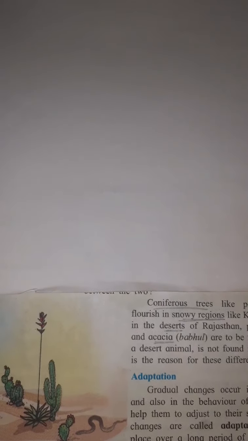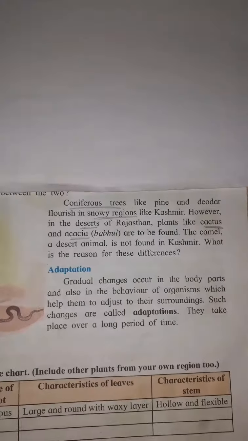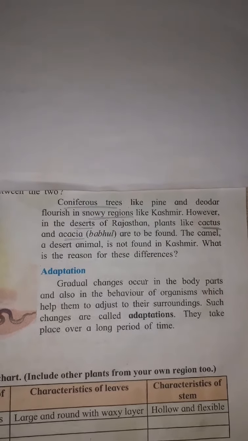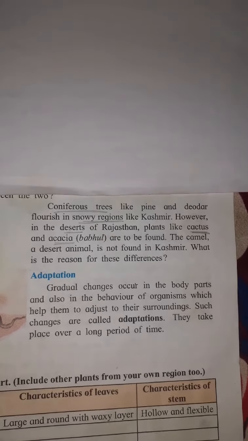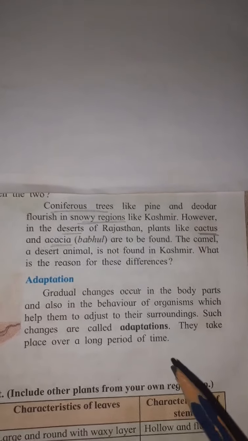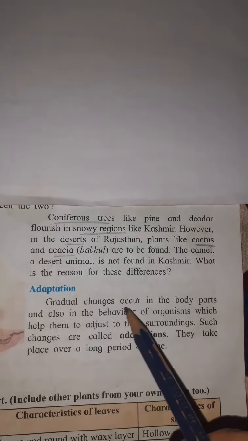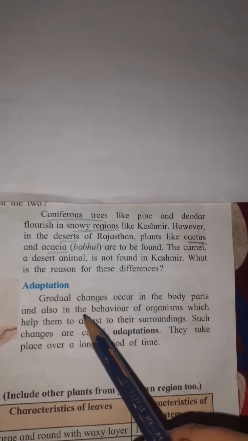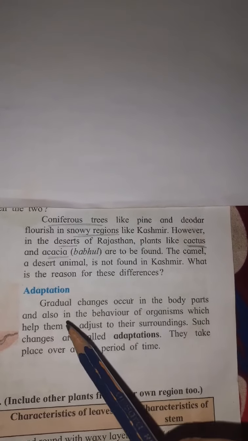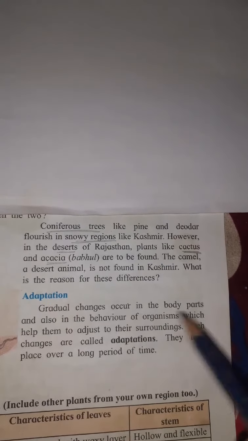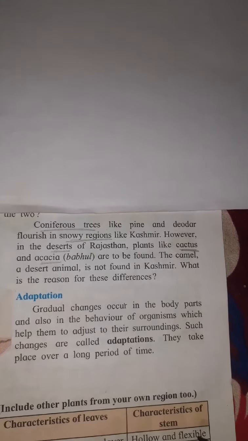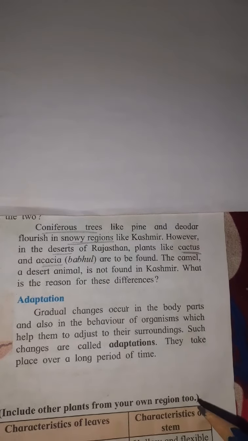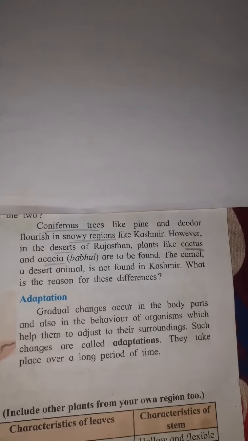Adaptation means the changes that take place inside a plant or animal's body so that the plant and animal can adjust to the surrounding place and stay over there, live, survive. So they have given you a definition of adaptation. Gradual change. Gradual means something that takes place slowly with time, not all of a sudden. Gradual changes occurring in the body parts and also in the behavior of an organism which help it adjust to the surroundings. Such changes are called adaptations, and they happen after a long period of time. It takes many years for adaptations to happen.